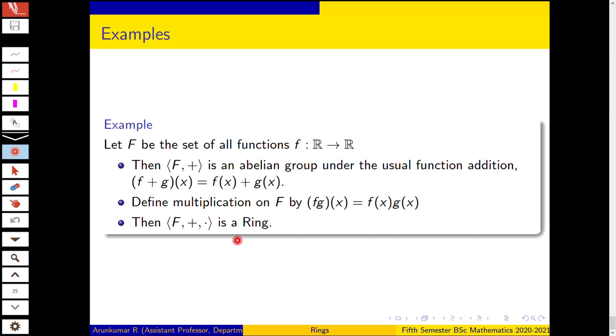Remember that this is not function composition, this is just multiplication of functions. (f·g)(x) is f(x) multiplied with g(x), and you know that f(x) and g(x) are real numbers. So fg maps x to f(x)·g(x). That is the meaning of this. This is not function composition. So F together with addition and multiplication is a ring. So that we will prove.